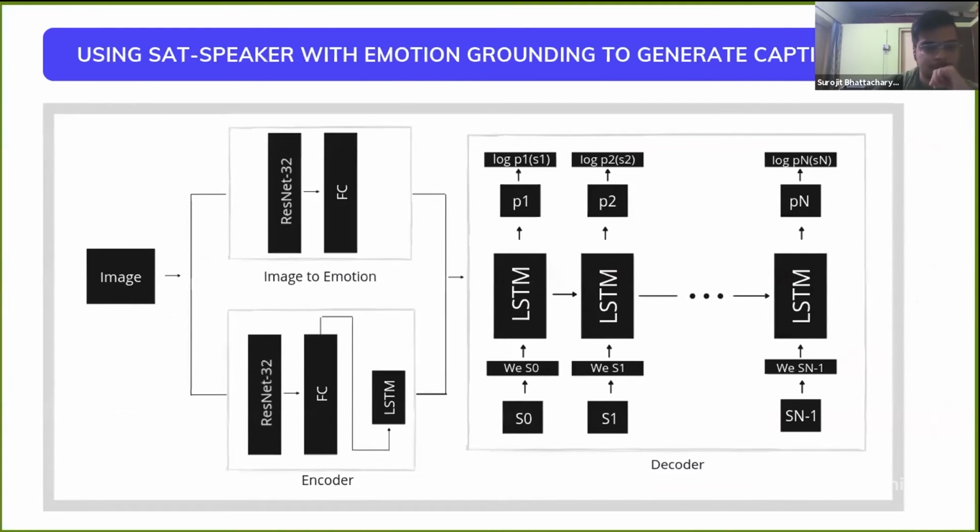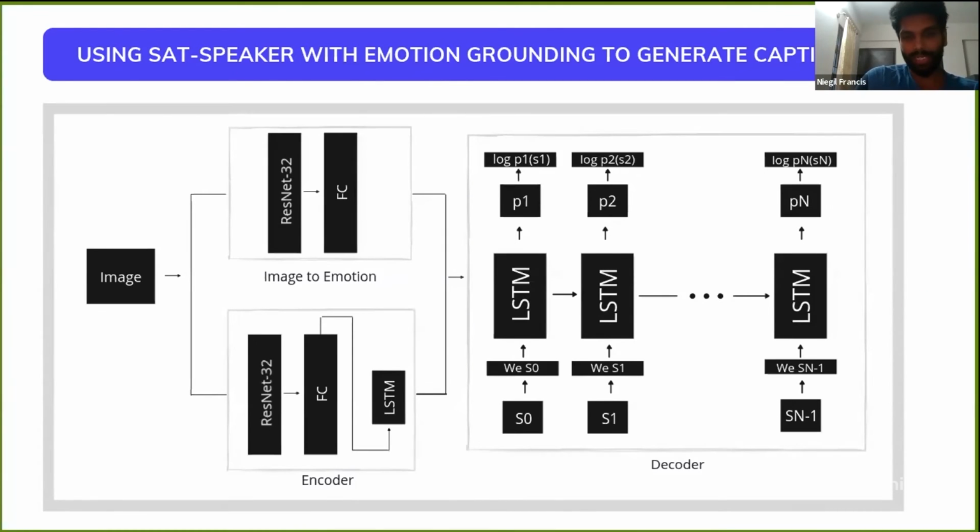So the final model that we tried was similar to the baseline 2 Artemis model, but in this case, we actually predicted an emotion from the image, and this emotion was fed into the caption generation model. This created a much richer, much more subjective caption, which you will see in the demo coming ahead.